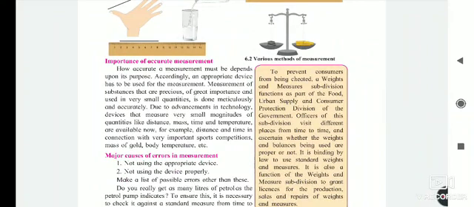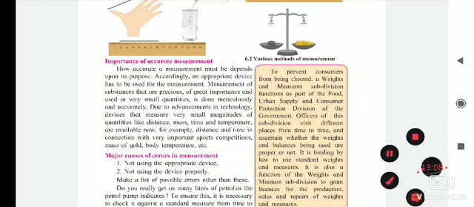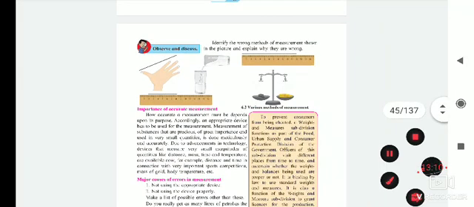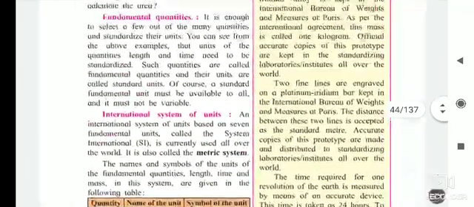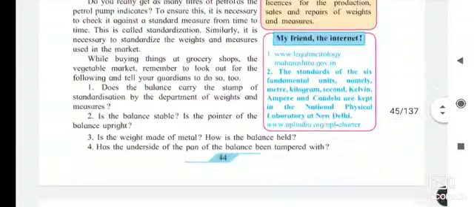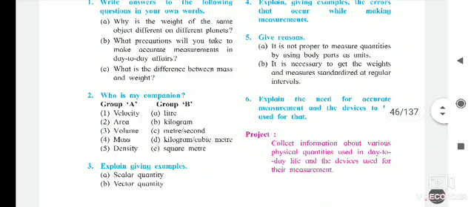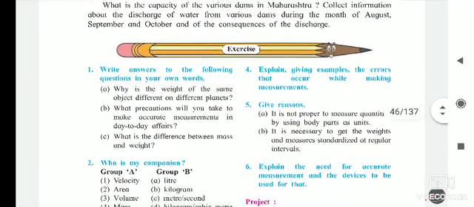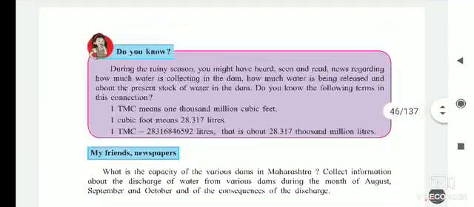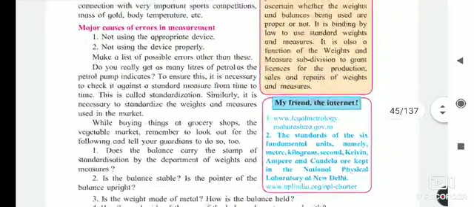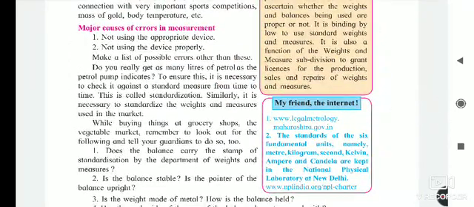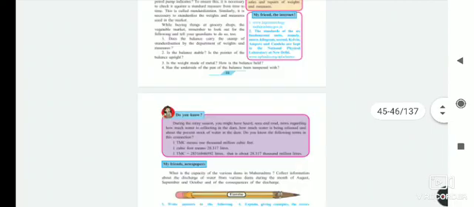Also the errors caused in the measurement, and what causes them. These points you have to make perfect for the exam. All of you read the lessons properly, and learn the questions under the lesson, that is the exercise questions. Give reasons, all these exercise questions are important. Read the lesson, and after that learn questions from the digest also for the exam.